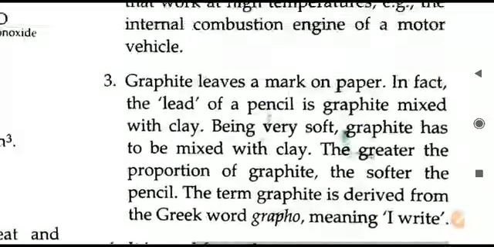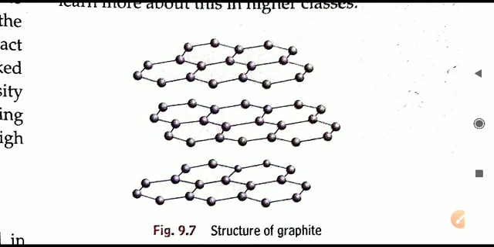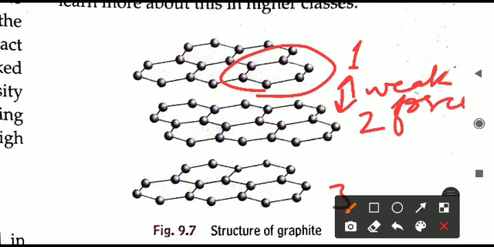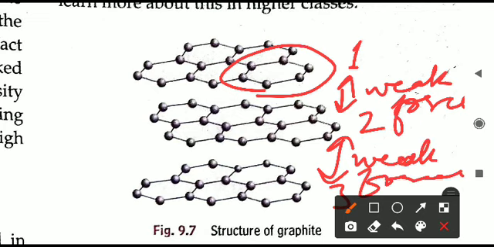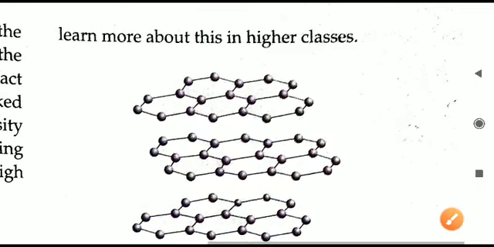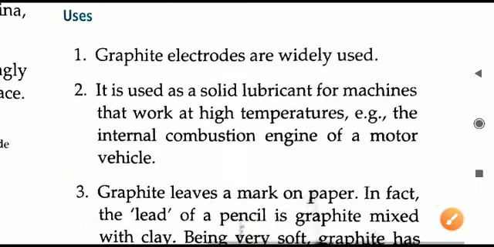So now we will see the diagram also. Here you can see different hexagonal rings are there. All these are making a single layer. This is layer 1, layer 2, layer 3. All these are having what? Weak force is there in between layer 1 and 2, also in between layer 2 and 3. Because of this weak force that is present here, all these layers are held together and they are sliding one above the other. You'll learn more details in the upper classes.